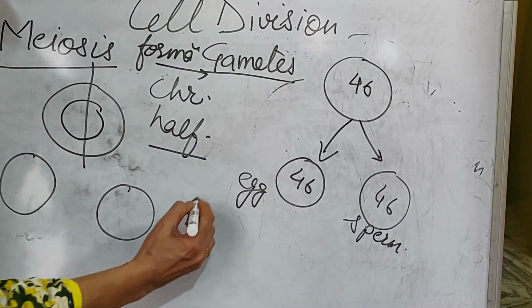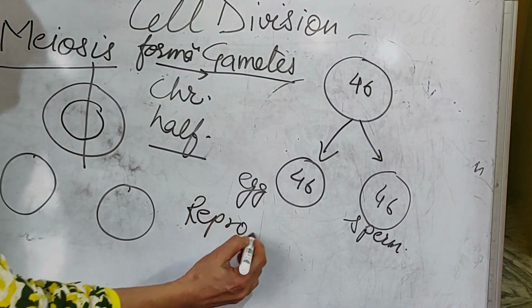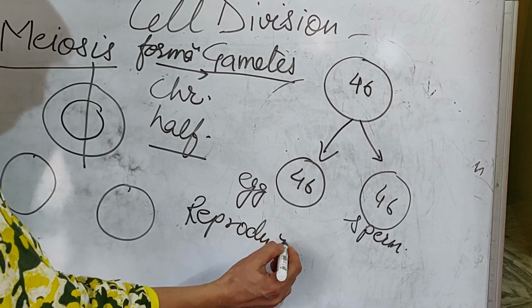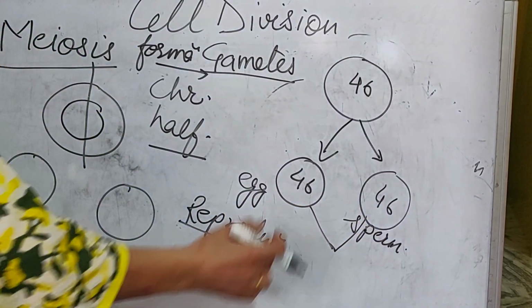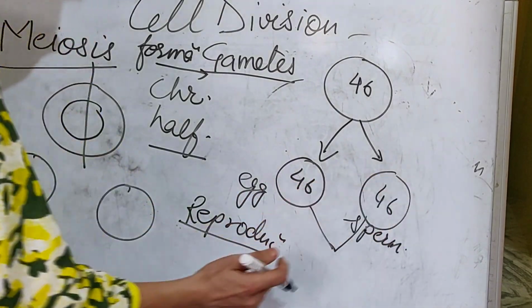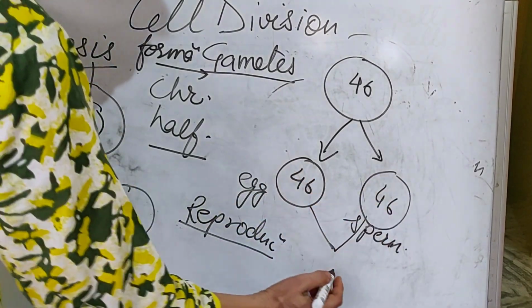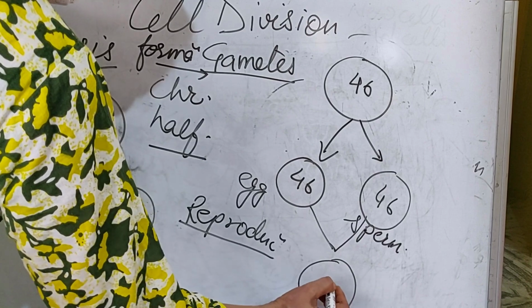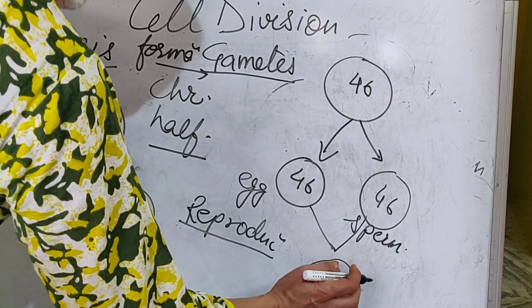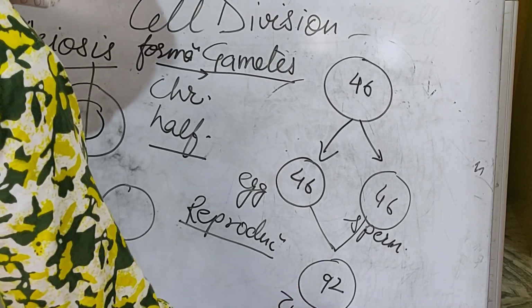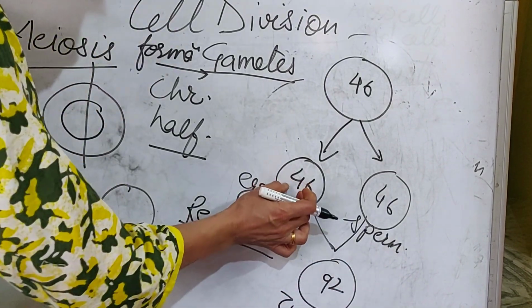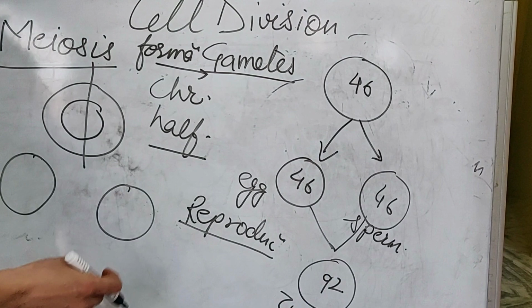Now there is a process whose name is reproduction. And you know reproduction is the fusion of gametes. This is one gamete, this is another gamete, 46 chromosomes. Imagine what will happen to the number of chromosomes after reproduction in the zygote. So naturally 46 gives rise to 92.